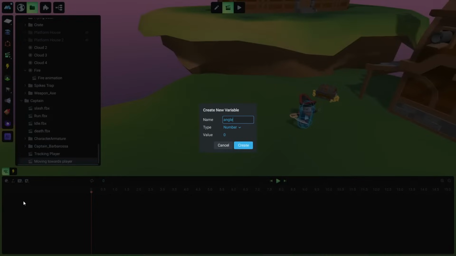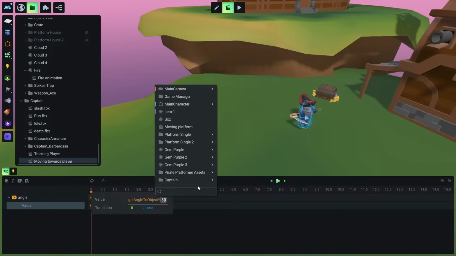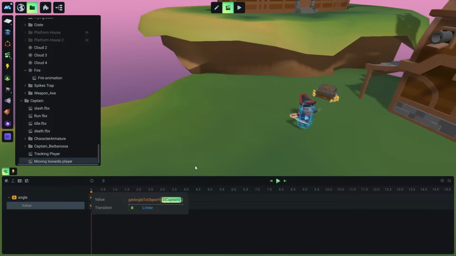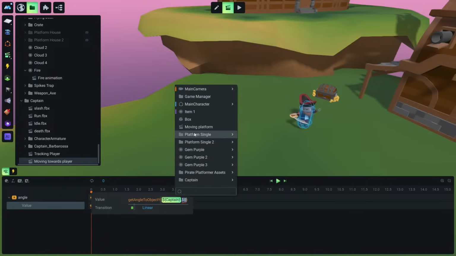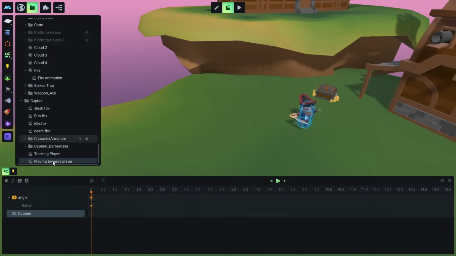Let's call this variable angle again. Again we are going to use the same function, get angle to object Y, and add the two objects, captain and main character, comma 360.